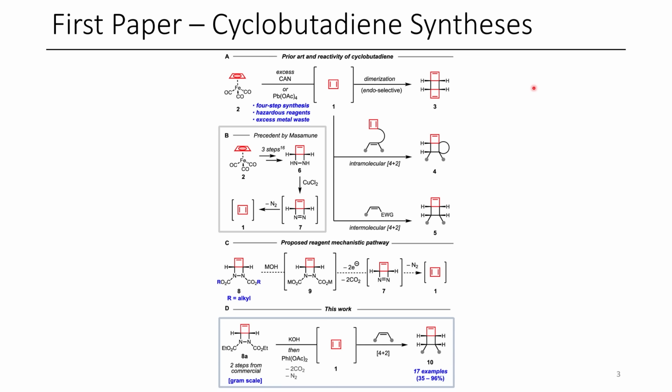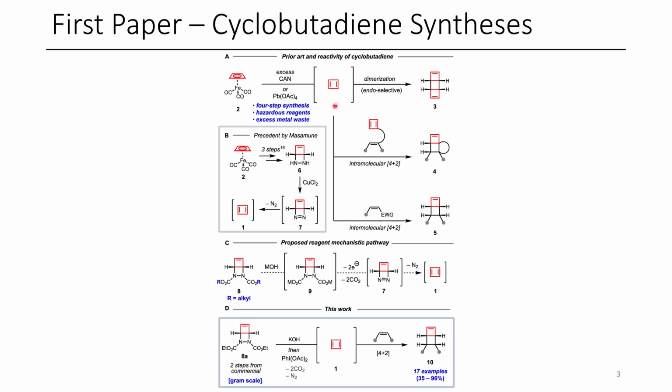In terms of the different approaches that were possible, it had been reported that you could access it from this iron-tris carbonyl complex through an oxidative protocol. Unfortunately, when this is formed, it tends to dimerize in this endoselective fashion to what is essentially opened up cubane. Other chemistry can happen, leading to the formation of other complex products.